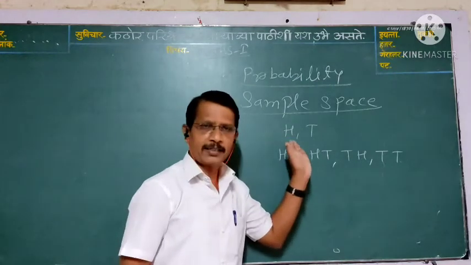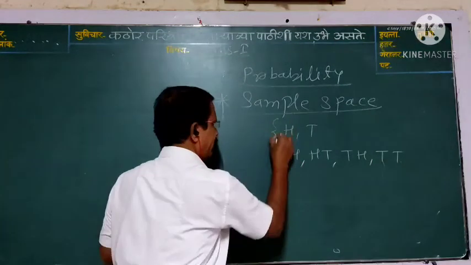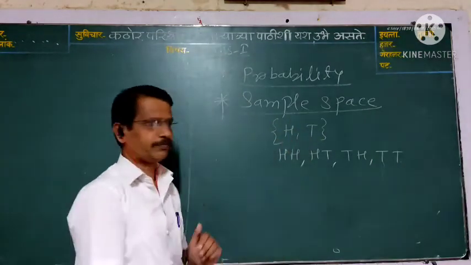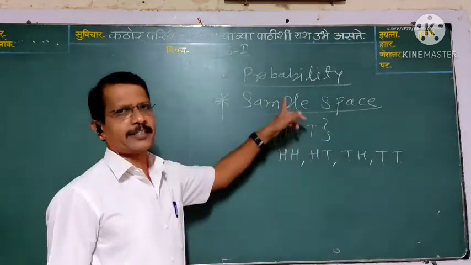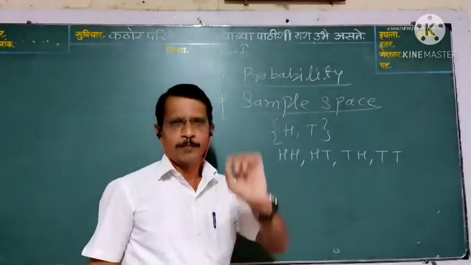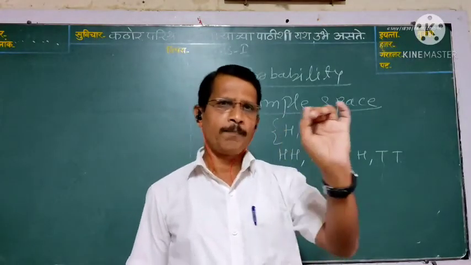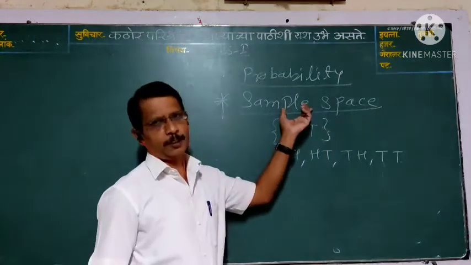If you write these possible outcomes in a set, this is called sample space. Means the definition of sample space: the set of possible outcomes is called sample space.